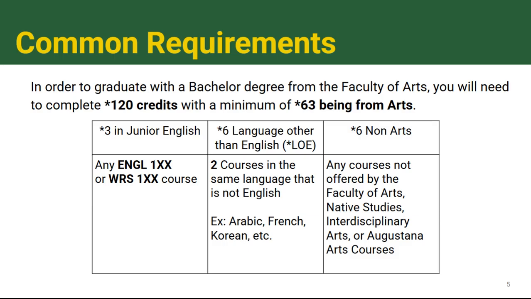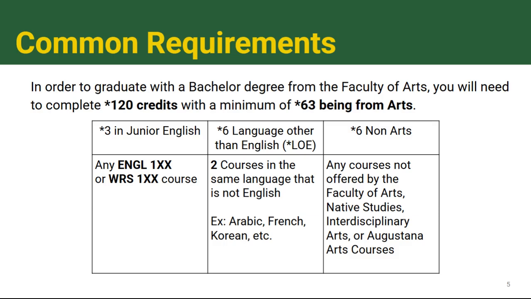All Bachelor of Arts students must complete these basic common requirements listed here to demonstrate a familiarity with the varying disciplines within arts. So every student will need to complete at least 3 credits or 1 course in a 100 level English or writing studies. Then you will need 6 credits in a language other than English. So that could be 2 courses in the same language that is not English.